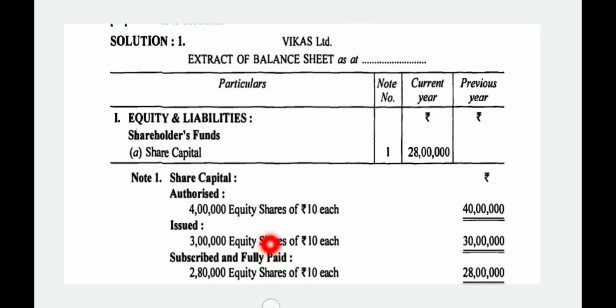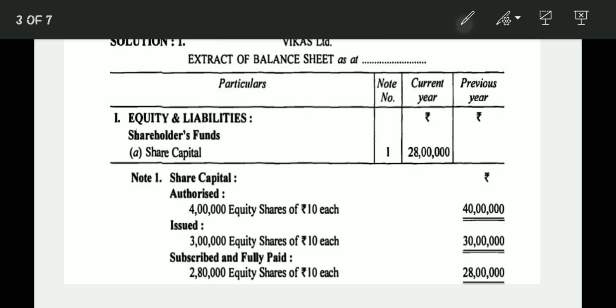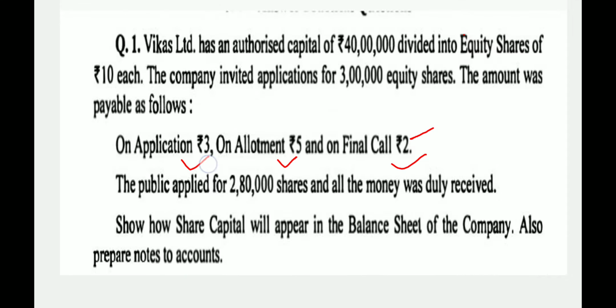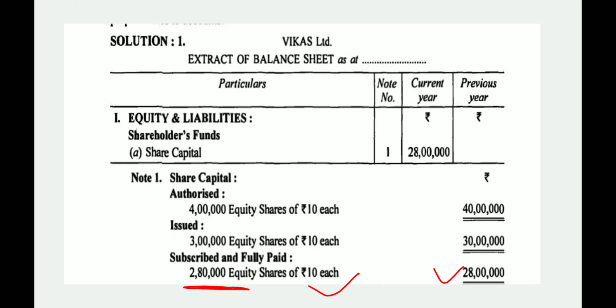Issued was 3 lakh equity shares of 10 each, but subscribed and fully paid up is 28 lakh rupees only, because the public subscribed only for 2,80,000 equity shares. And in the question it is mentioned that all the money was duly received. Here all the money was duly received, nothing is left. 3 plus 5 plus 2, that equals 10 rupees, was received on 2,80,000 shares. So 28 lakh rupees is received.